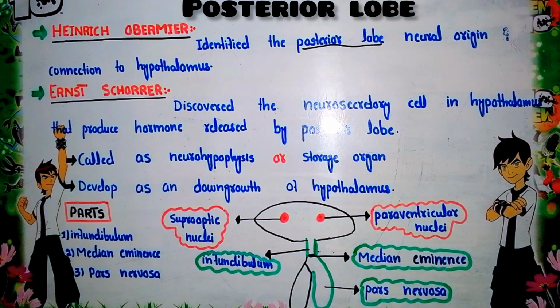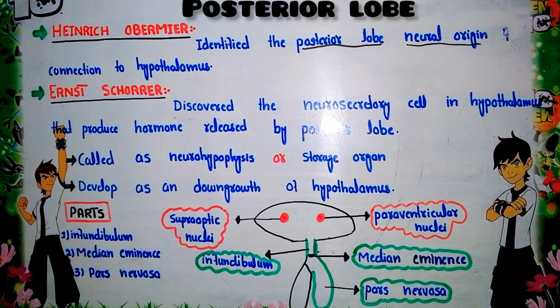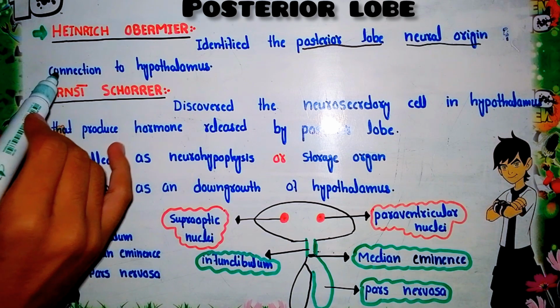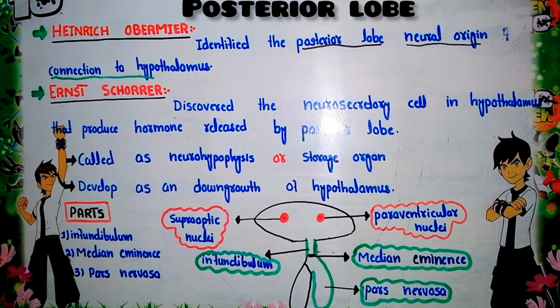It means that this posterior lobe of the pituitary gland is actually derived from the nervous system. So that's why it has a neural origin. He also recognized that it has a connection to the hypothalamus. So this is the first scientist and his contribution.